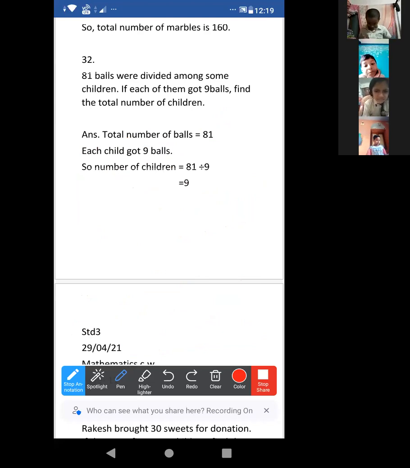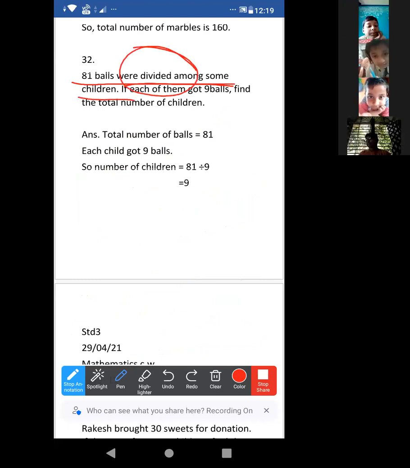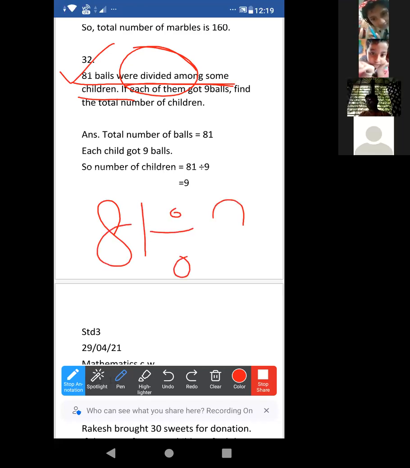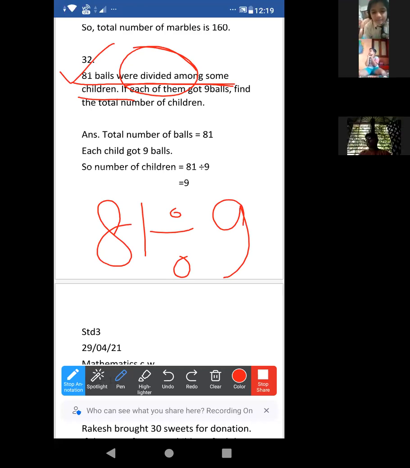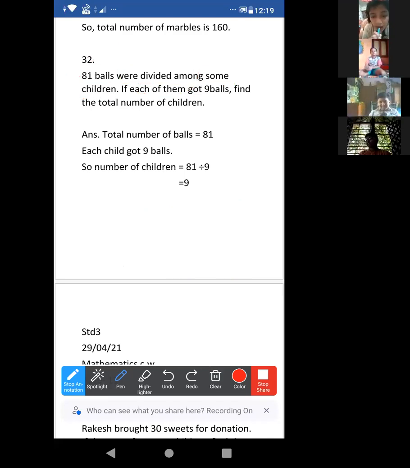Now look, as it is given, 81 balls are there, divided among some children. Divided is already given there, na? Clear or not? Exactly. That's why, in the same way, now 81 divided by 9. Is it clear to all of you? Just shake your heads if clear. Answer is 9. Answer is very good. Acha, now it is clear to all of you. Acha, who have not understood now, just tell me.